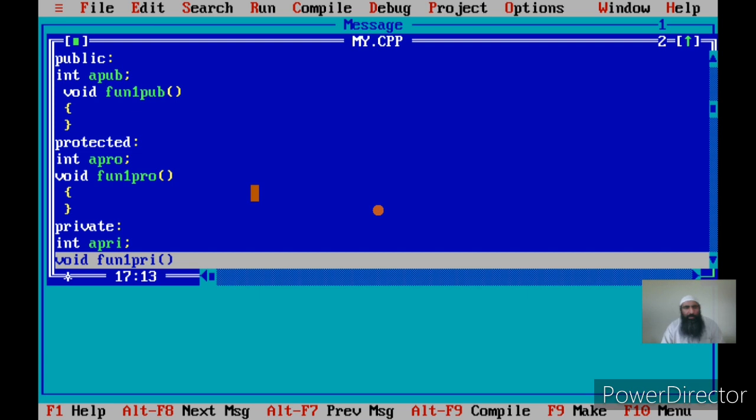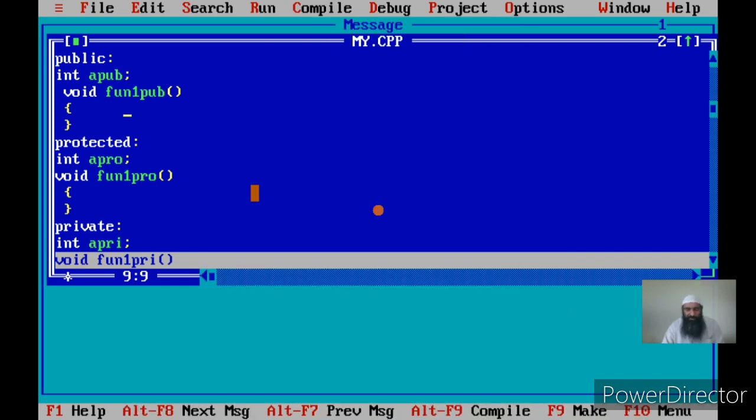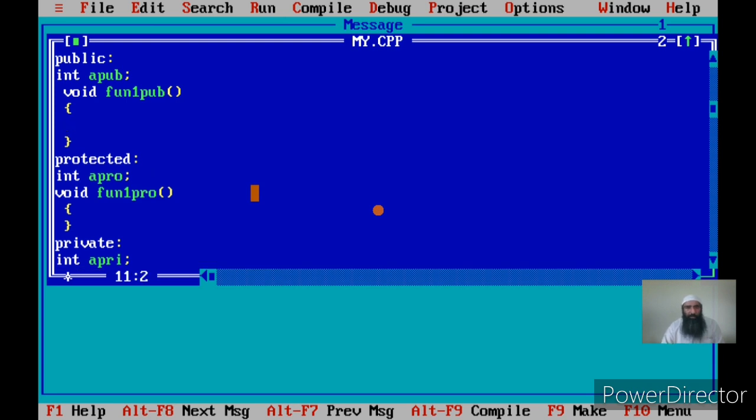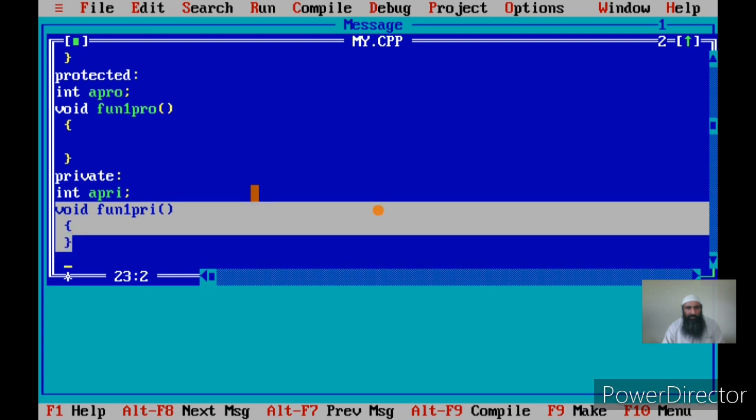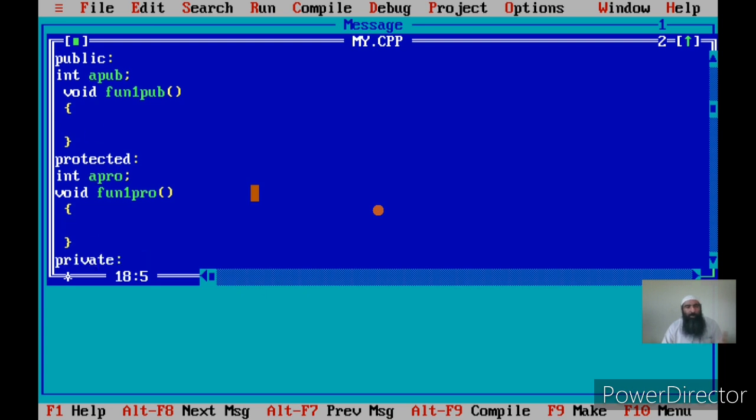I have not written any statements within these functions. These are simply to indicate that these functions have a null body, but this is the structure of the function, and this can be taken as a definition of a function even if the body is empty. Let us compile it and see what it says. It's a success. So a function definition is complete even if the body is null. Now we have three functions: one private, one protected, and one public. fun1pub is a public function, and all three are member functions because their definition is within the class.